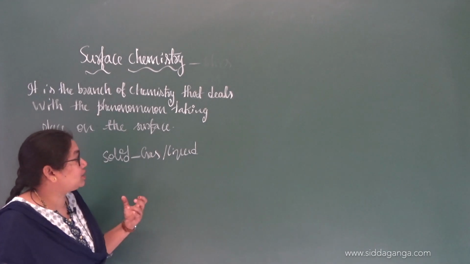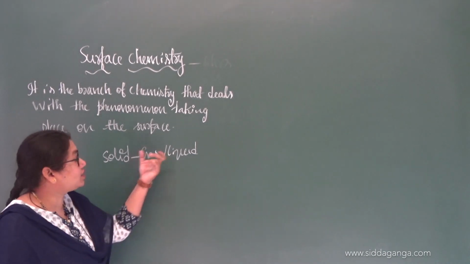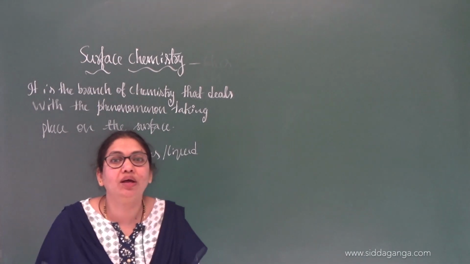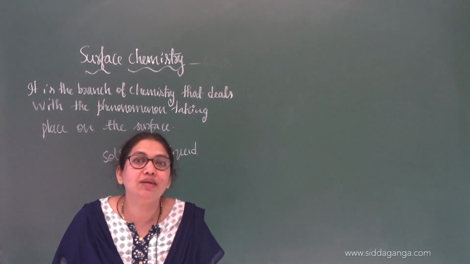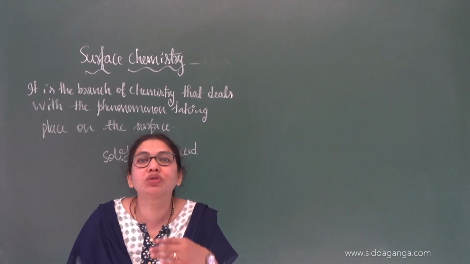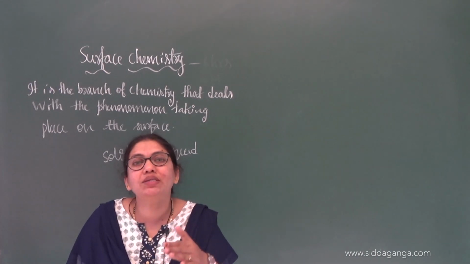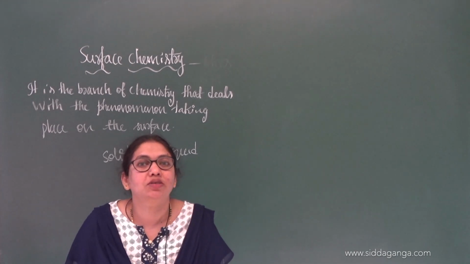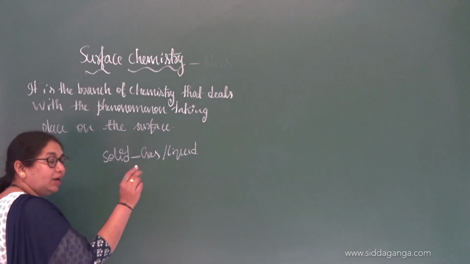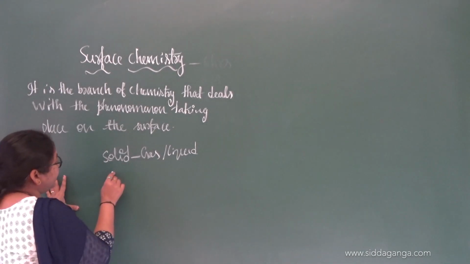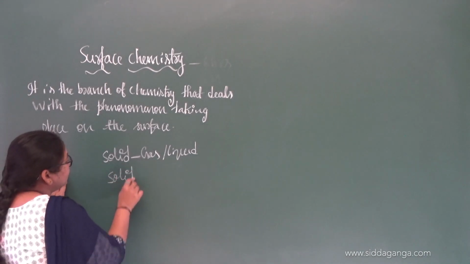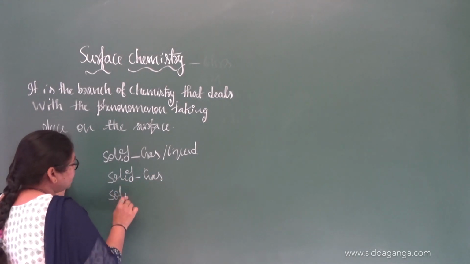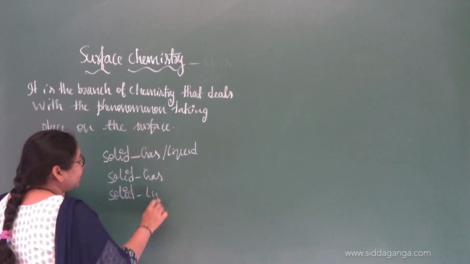But if you take others, that is if you take a gas in a liquid, or you can have the example of water and oil, that you can call an emulsion. In all such cases, we are going to see a gap, or a boundary between those two substances. We call that one the interface, that we are going to represent as solid gas, or you can represent it as solid liquid.